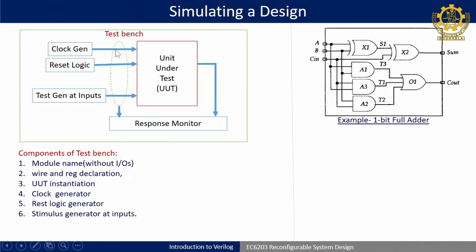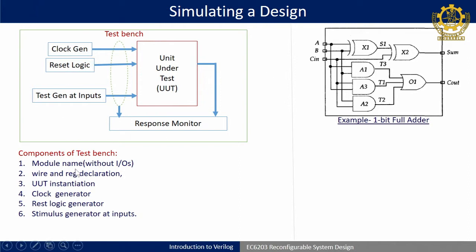Basically, we can define the various components of a test bench like this. First is your module, because this is one module again that has to be defined, and within that the design has to be called. So, now the top module is the test bench module. That means one module is instantiated in another module, which is called module instantiation. The module that is instantiated is not a top module, it is a submodule. Where it is being instantiated, that is called the top module. So, now my top module is the test bench code.